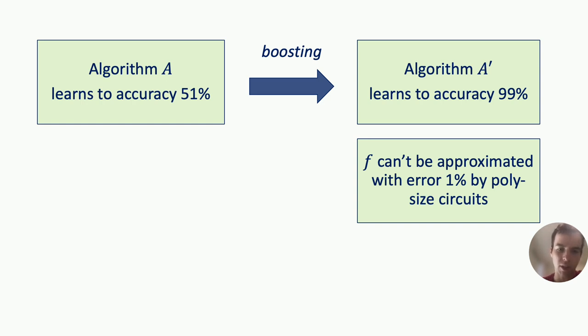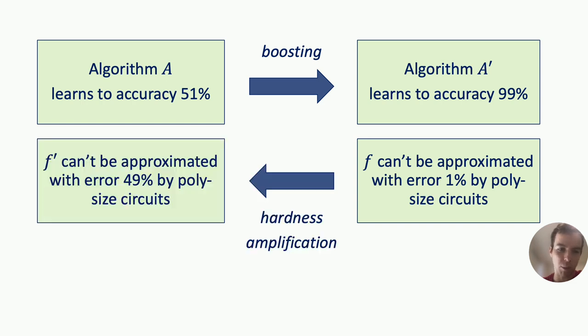And the idea of hardness amplification is to amplify this inapproximability to a very strong form of inapproximability. So if such a function exists, then with hardness amplification, you can derive the existence of a function f prime, which cannot be approximated with error 49% by polynomial size circuits. So you can't even do better than random guessing.